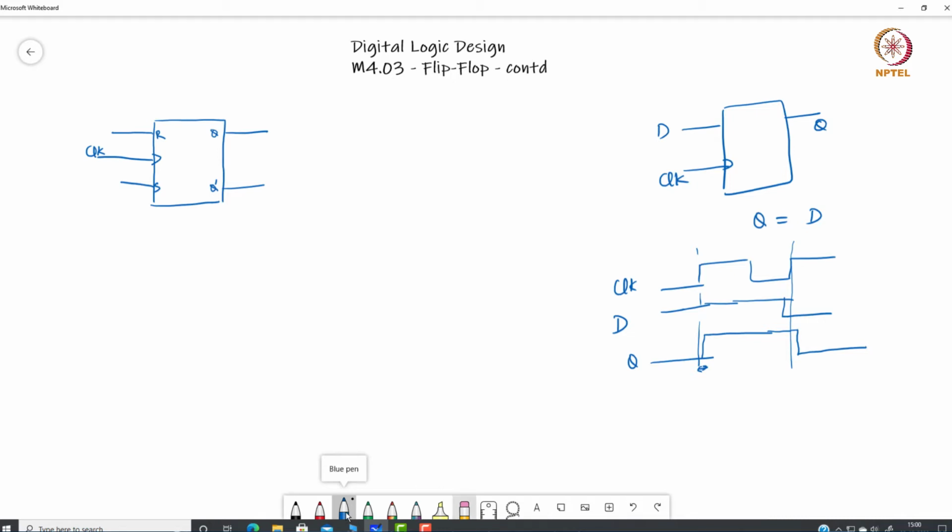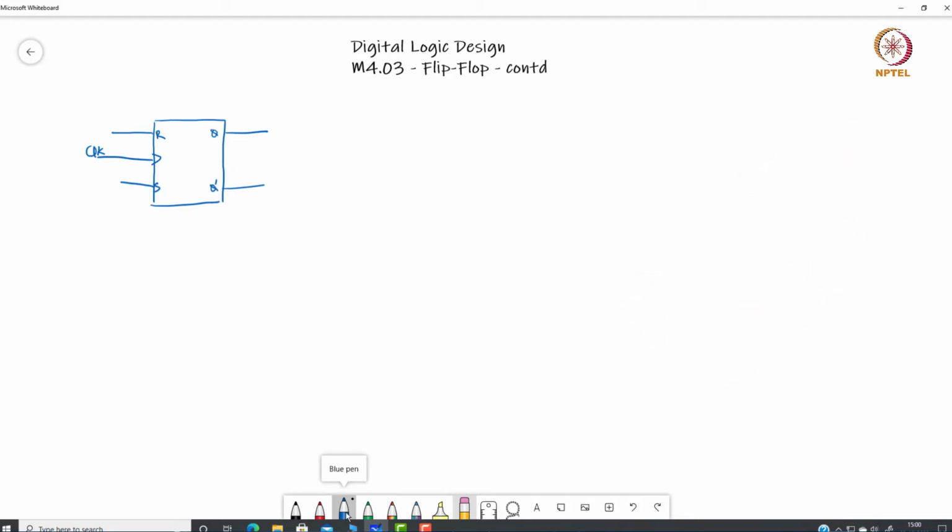Let's quickly see the behavior of this RS flip flop. The behavior can be described using this truth table. If the values of R, S and Q are given, then we write the value of Q plus. If R and S are 0 and 0, and Q was 0, the next state is also going to be 0. If Q is 1, then the next state is also going to be 1. So it depends on the previous state what the next state is going to be.